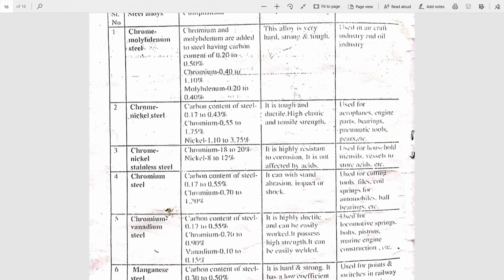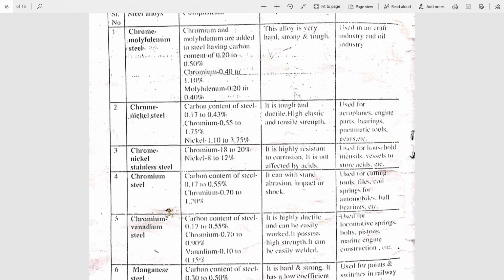Next, third steel alloy is the chrome nickel stainless steel. Contains chromium 18 to 20%, nickel 8 to 12%. It resists corrosion and is not affected by acids. Hence, it is used for household utensils, vessels to store acids, etc. Fourth type is chromium steel.